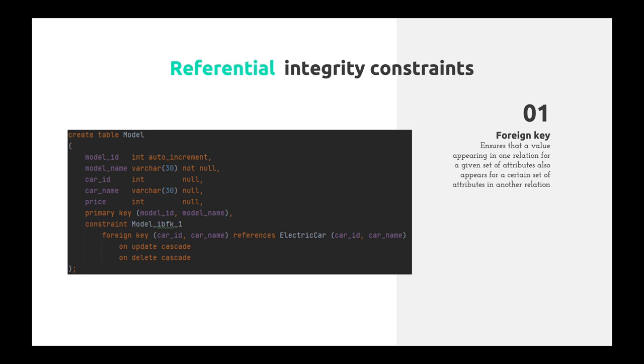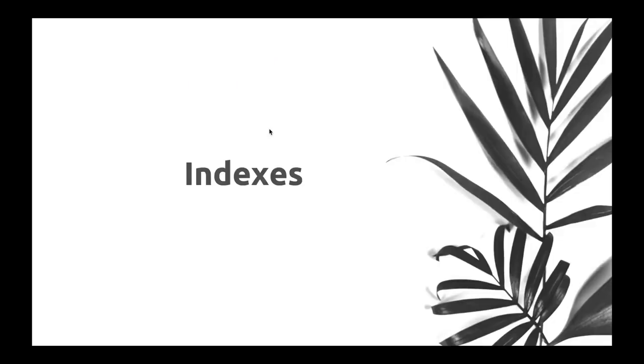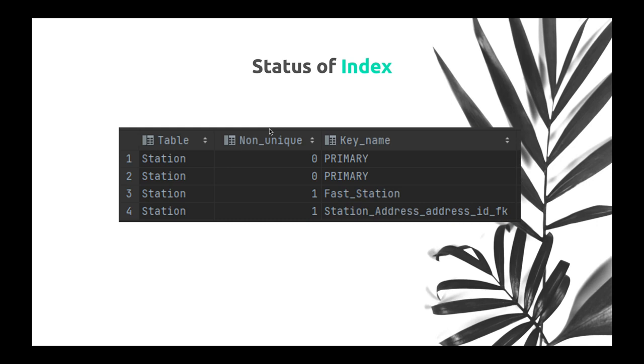In referential integrity constraints, a column declared with FK must have the same value in the table it refers to, so cascade is used in the child table to prevent each bad situation. Third, indexes. Index is used to quickly find the tuple of a table. MySQL uses primary key as an index by default.